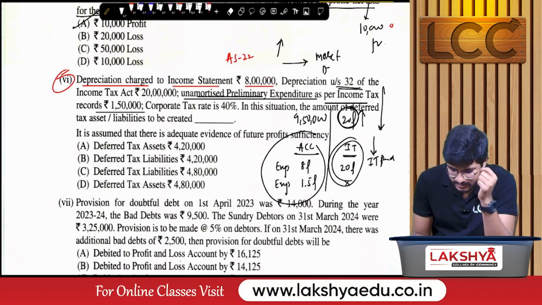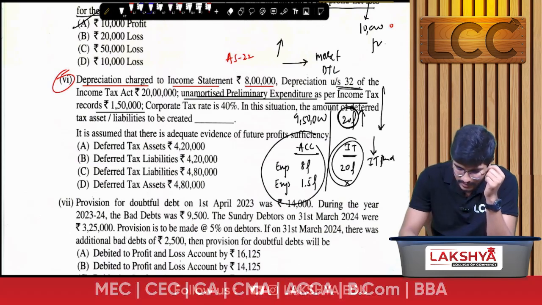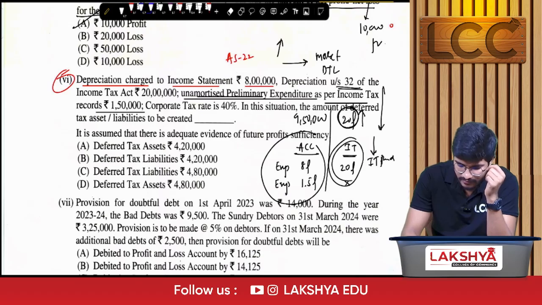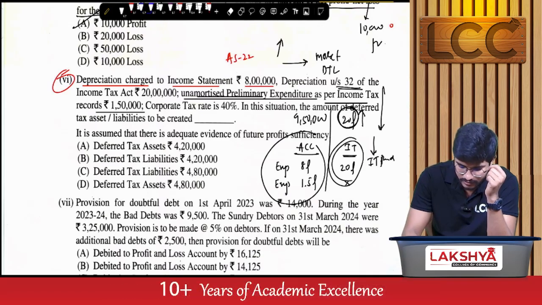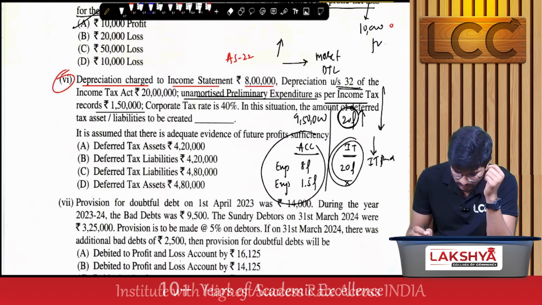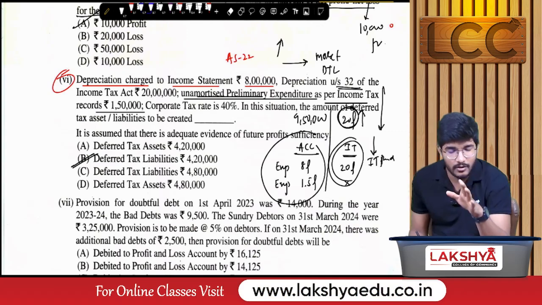That means it is a deferred tax liability, and the difference is 20 lakhs minus 9,50,000, which is 10,50,000 into 40%. So that is 4,20,000. The correct option is option B.